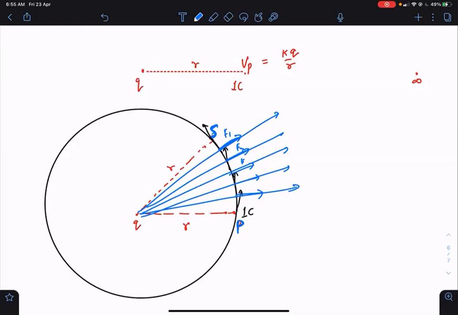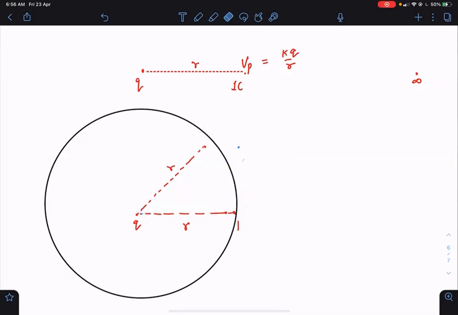Work done by what? Work done by the electric field. Okay. Anyway, if work done by the electric field is 0, then we also have to do 0 work if we externally are taking this. Imagine that you have a pipe with a point charge at its center. You have a circular pipe.